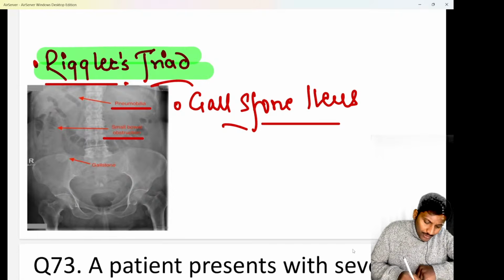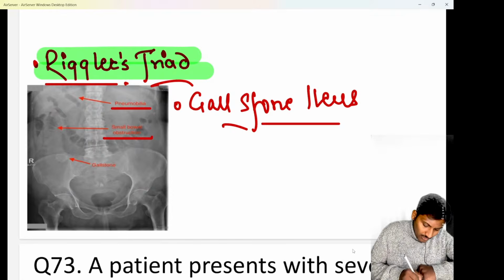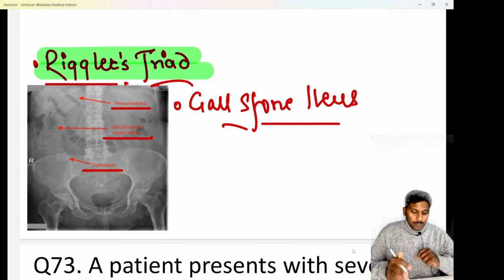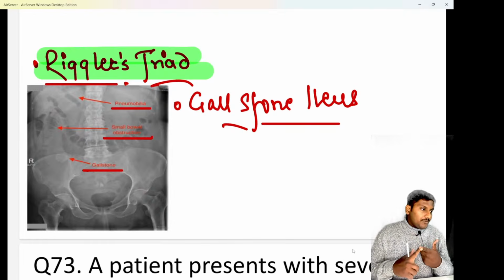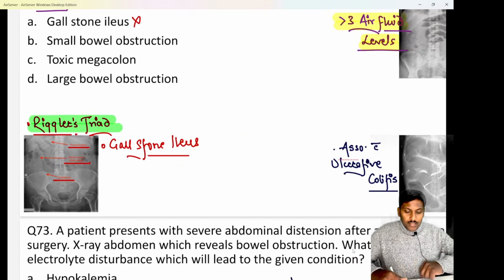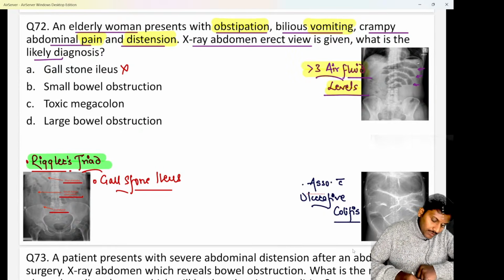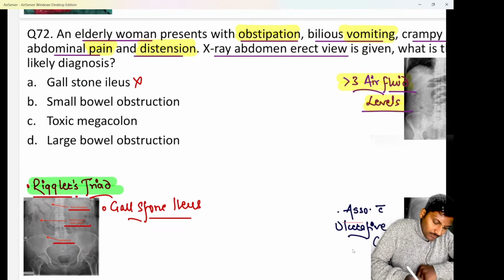Second, air fluid levels suggestive of small bowel obstruction. And third, you are able to see a gallstone or a shadow of a gallstone in the right iliac fossa. So do remember pneumobilia, small bowel obstruction, and gallstone. These are the three features of the Rigler triad seen in gallstone ileus. Here air fluid levels are visible, but there is no pneumobilia, no gallstone. So we cannot call it a case of gallstone ileus in this one.